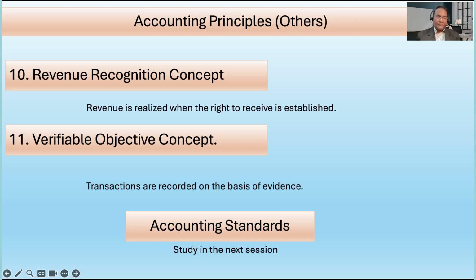So there has to be a revenue recognition. If it is established, it has to be entered irrespective of whether corresponding cash is received or not. Verifiable objective concept: transactions are recorded on the basis of evidence. Various organizations have sales teams, and every month they have to submit an expenditure report for the field visits.